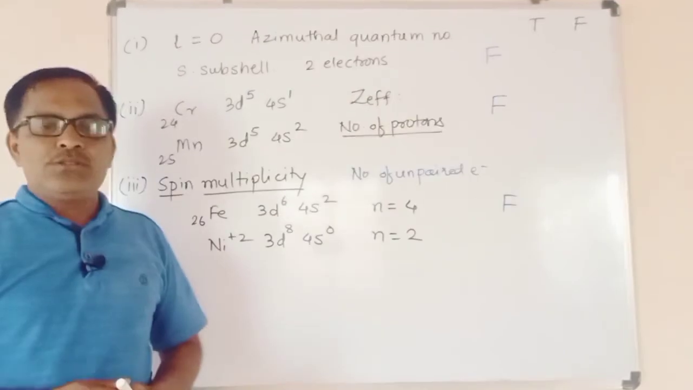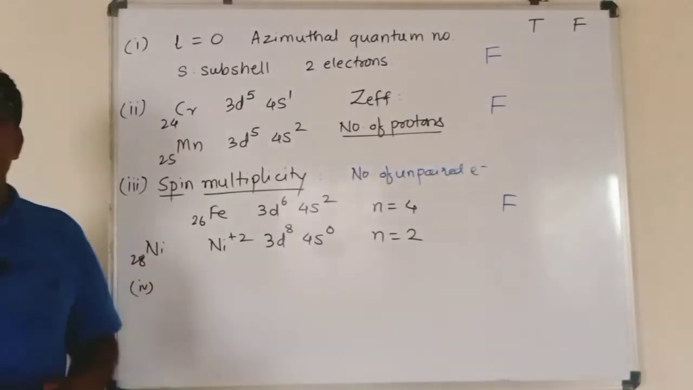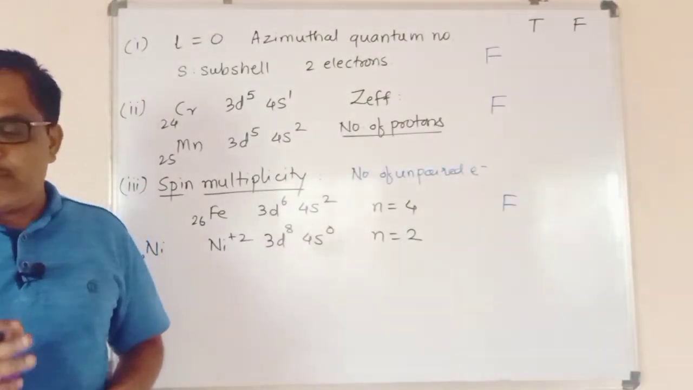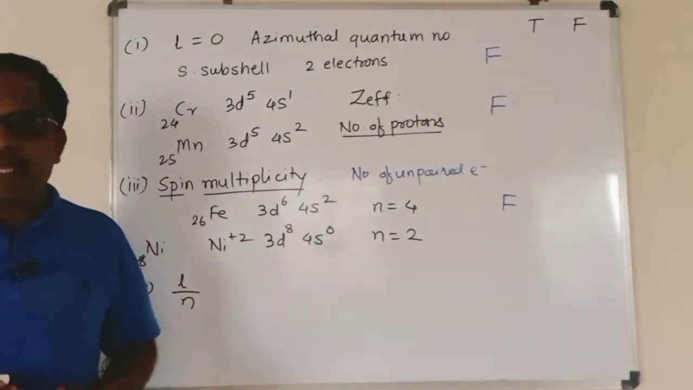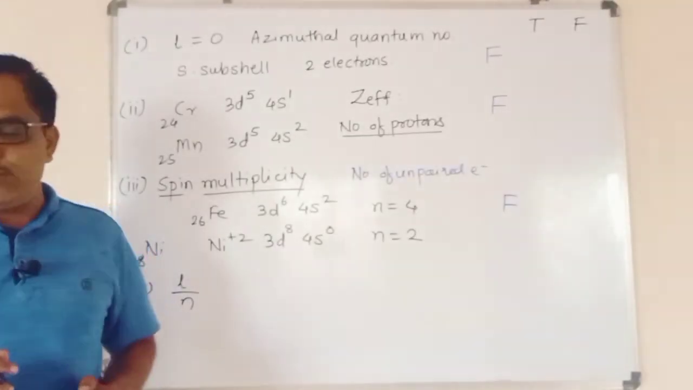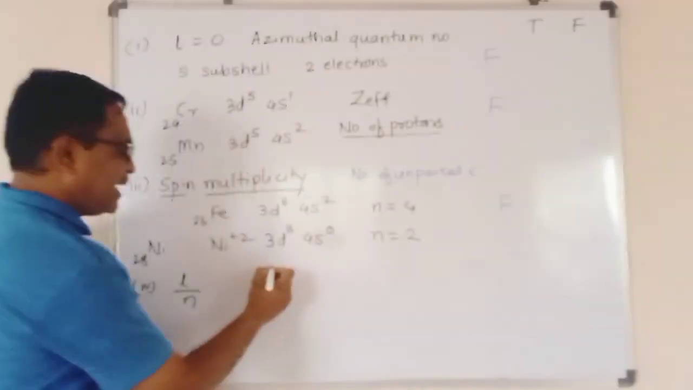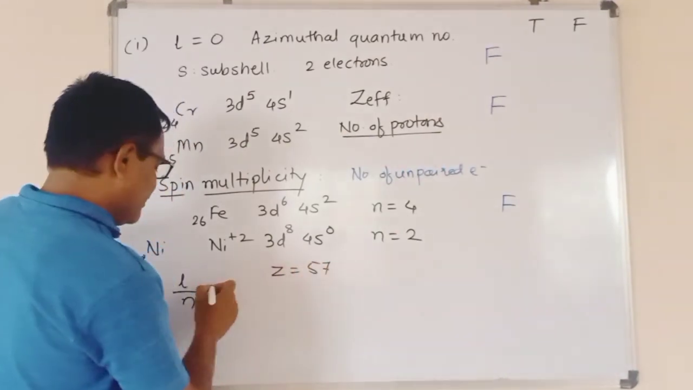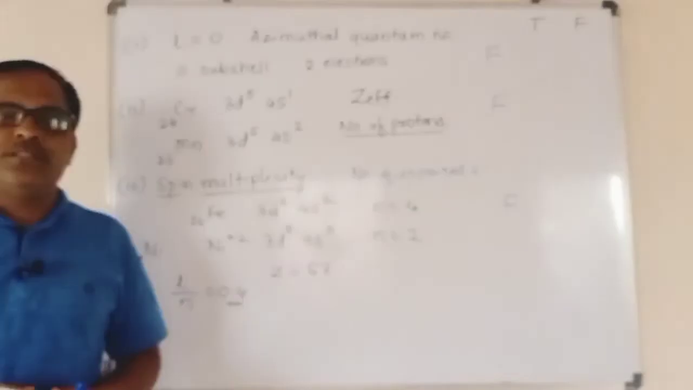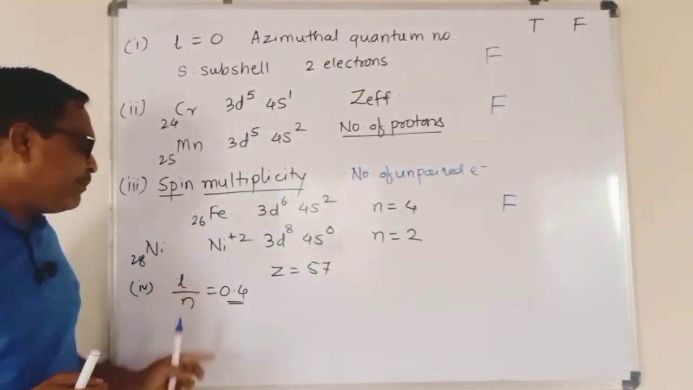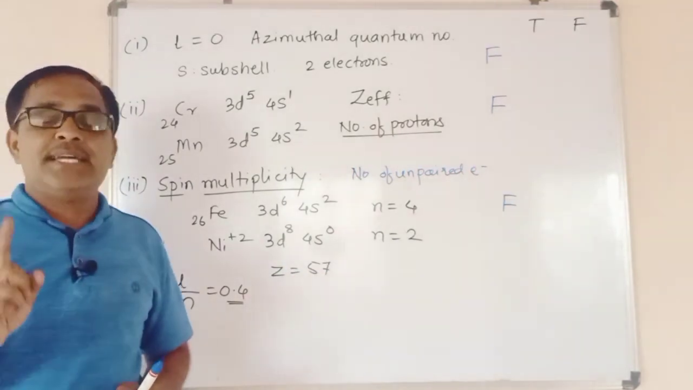So let us move towards the last statement, statement number 4, and this statement is the value of L divided by N. We have to find the L divided by N value. The given L divided by N value for the last electron of the element having atomic number Z equal to 57 is 0.4. We have to calculate the L by N value for the element with atomic number 57, and the electron is the last electron.